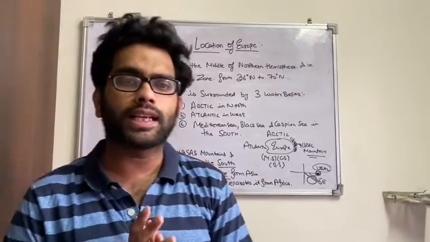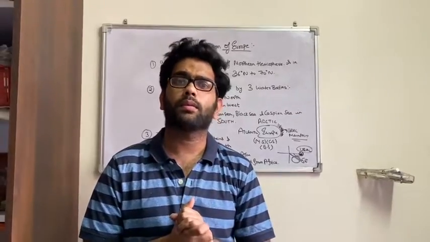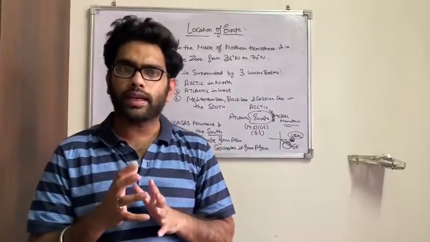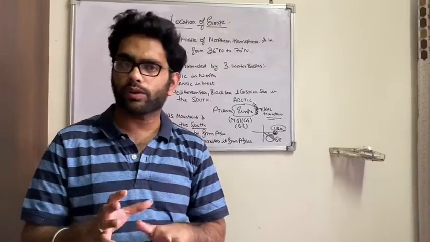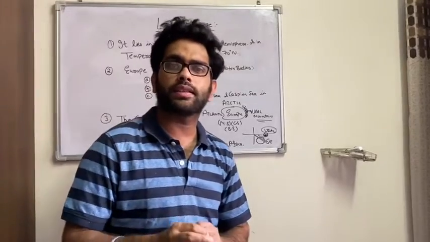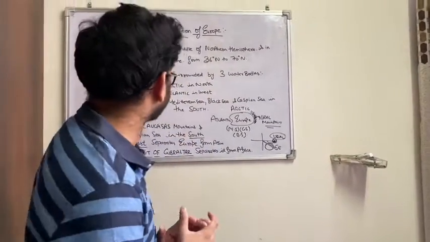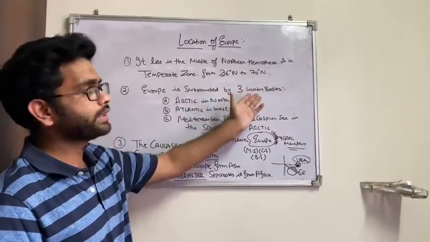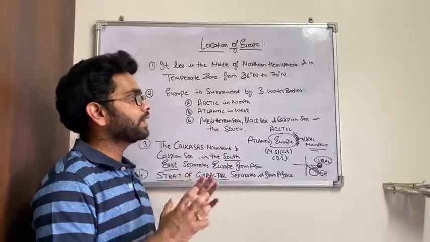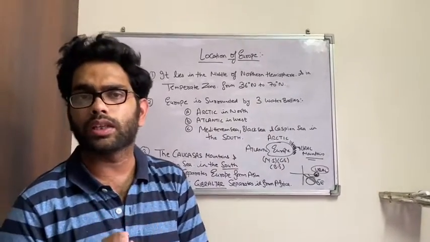Now you must remember, in part 1 we discussed that Europe is known as a peninsula, and what do we mean by a peninsula? Any landmass which is surrounded by three water bodies. So in this lecture we are going to discuss the three water bodies surrounding Europe. These are the Arctic, the Atlantic, and some important seas which are located in the south of Europe.